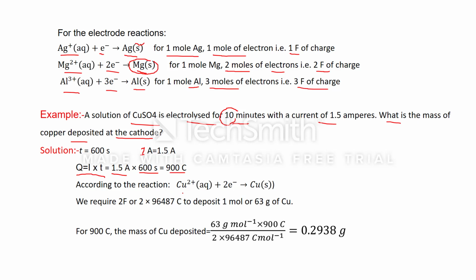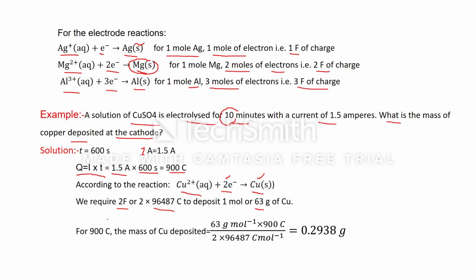Now according to the reaction, Cu2+ gains 2 electrons and converts into Cu. What is the meaning of this equation? It means if we pass 2 Faraday of electricity, 1 mole of copper will deposit. And as we know, the molar mass of copper is 63 gram. That's why we can say we require 2 Faraday. If we convert into coulomb, that is 2 into 96,487 coulomb, which deposits 1 mole or 63 gram of copper.